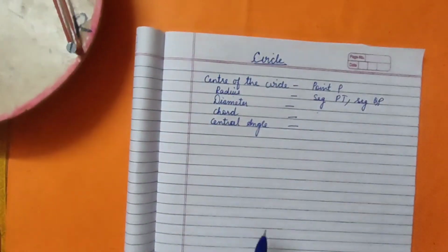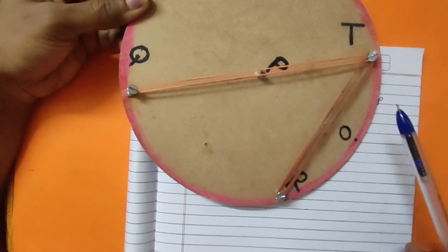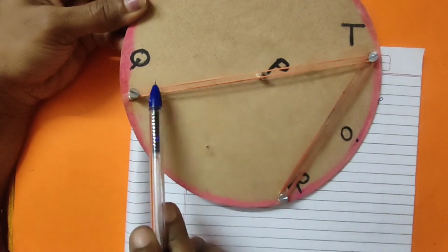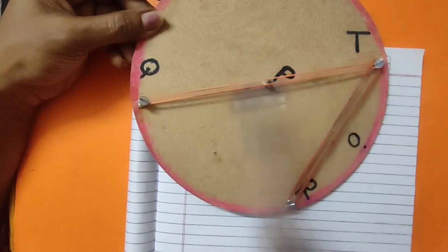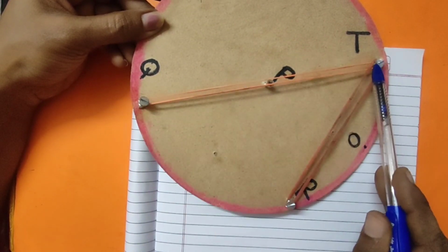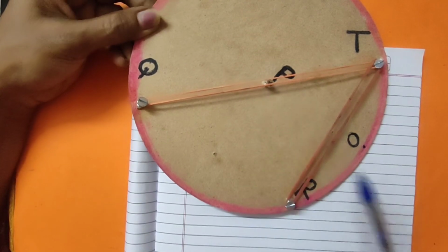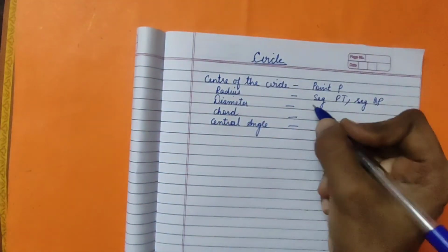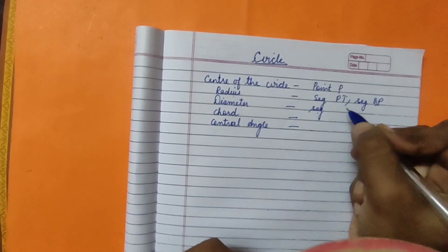Okay, next one. What is asked here? Diameter. What is the diameter? That is QT. QT is the diameter. We have 3 points, two end points on the circle and one center of the circle. So we can say segment QT.